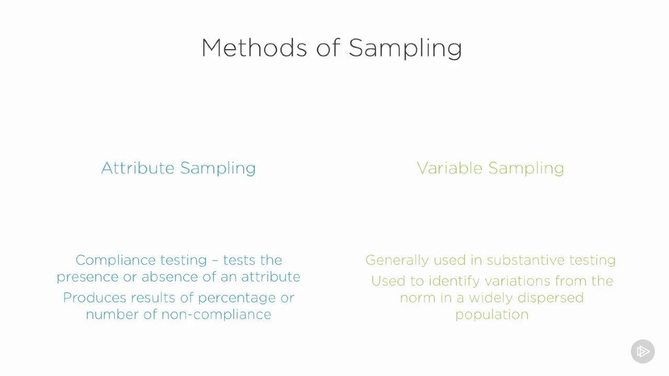Variable sampling is often used when I'm going to do substantive testing. This is where I identify variations from the norm. For example, in variable sampling, if we see that the average transaction that goes through a process is, say, $50, then quite often I will look for those types of transactions that are outliers, those that are not within the normal area. Those that are above 75, or those transactions that are below 25. If I have a very widely dispersed population, I will often look for these types of variables to be able to see whether or not there are problems within those areas that are probably of a higher risk.